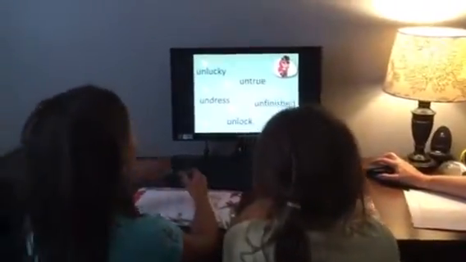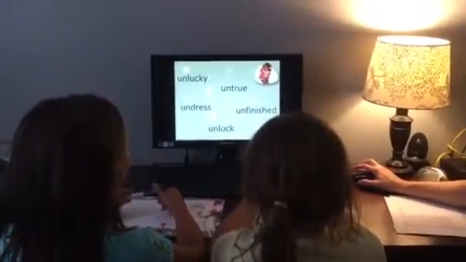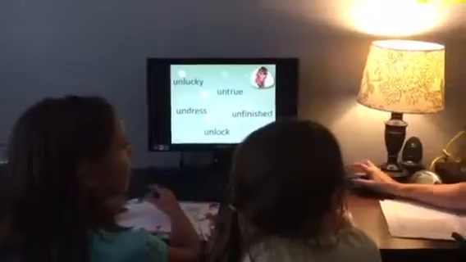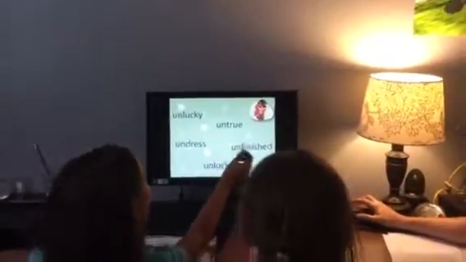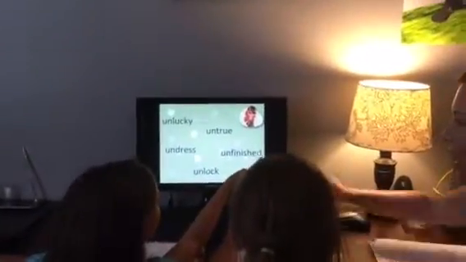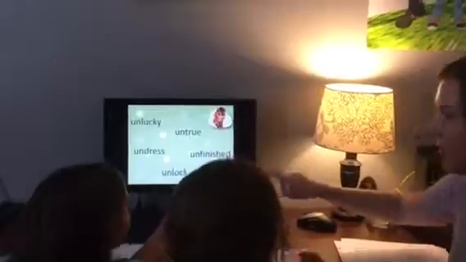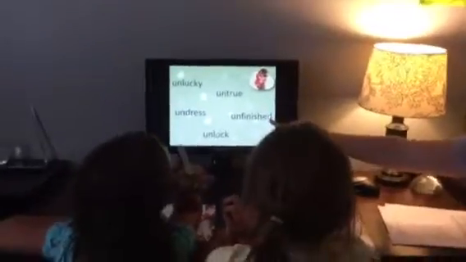Unlucky, untrue, undressed, unlock, unfinished. Very good. That was a tricky one because what did I add to both? You added an un and then you put finish, and then you put ed. Unfinished. Right. So I added a prefix un, and I added the suffix ed. So there was a prefix and a suffix.